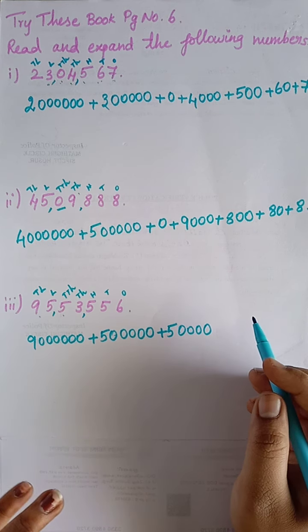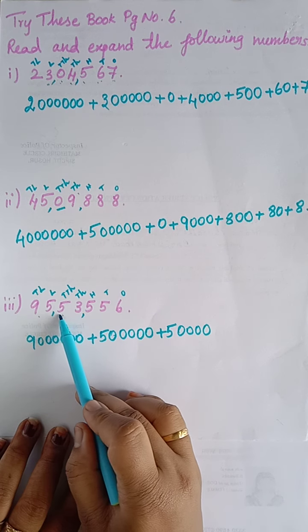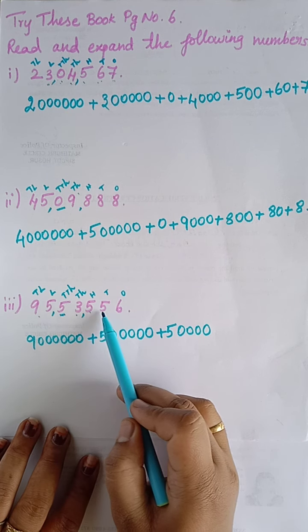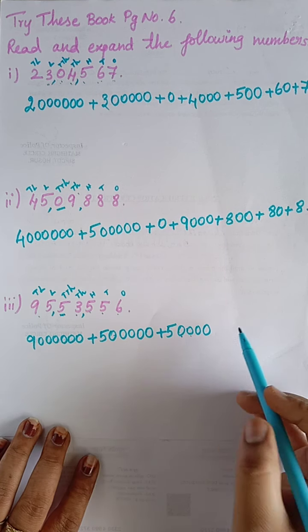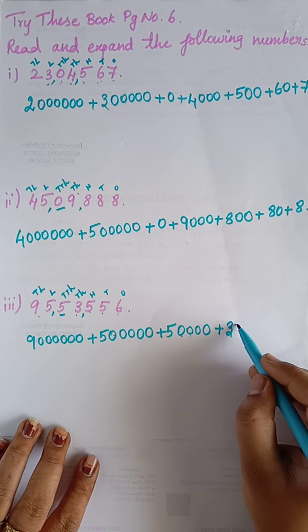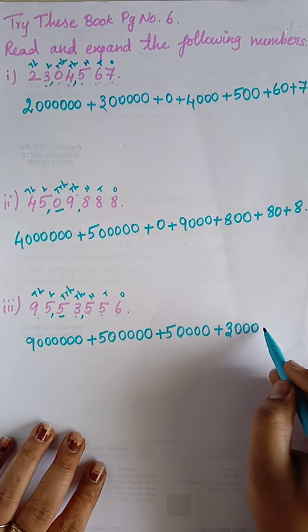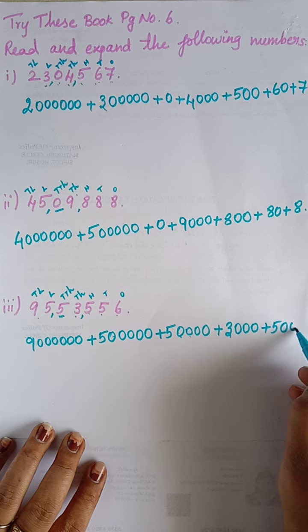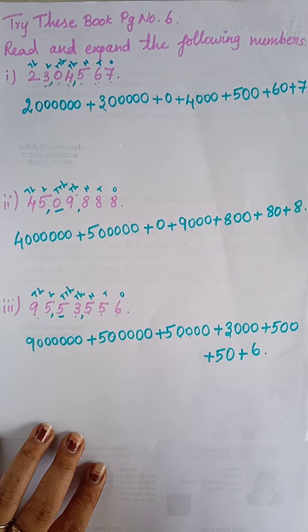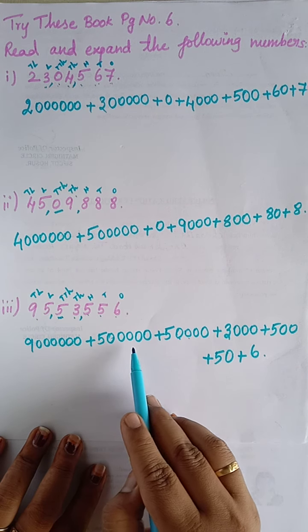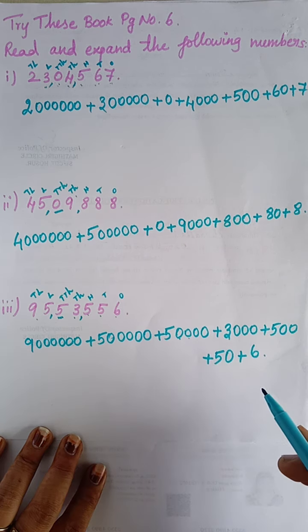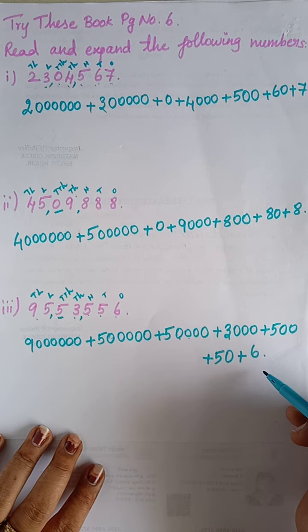If it is confusing, as I said before, you can keep this as it is, count the remaining digits and put the zeros. See, count here 1, 2, 3, 4. Okay. Next 3. So for 3 they have given as 1000. So 1, 2, 3 zeros. Plus 500 means 2 zeros. Plus 5 tens means only 1 zero. Plus the remaining 6. Now we can give the name, that is 95,53,556. Okay. Can you understand, ma?